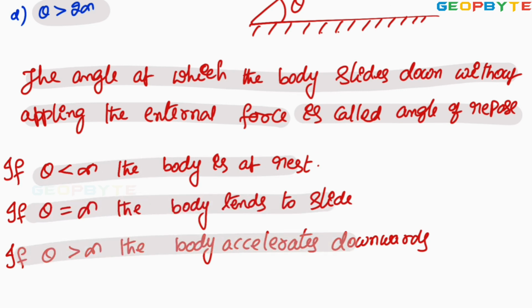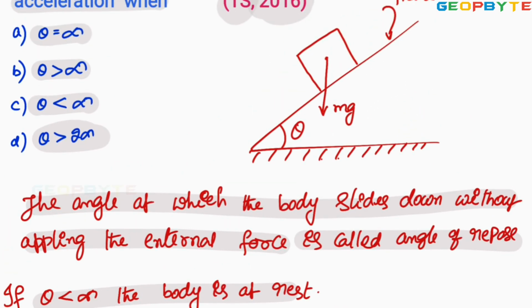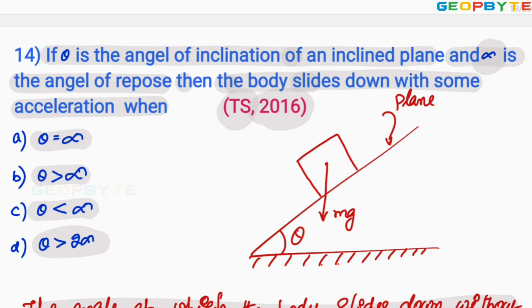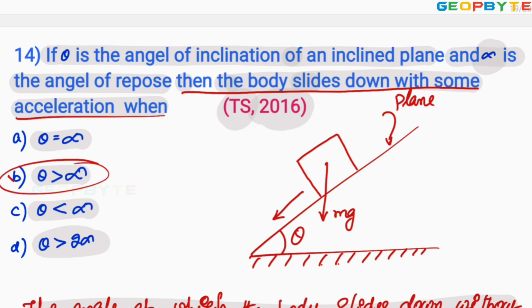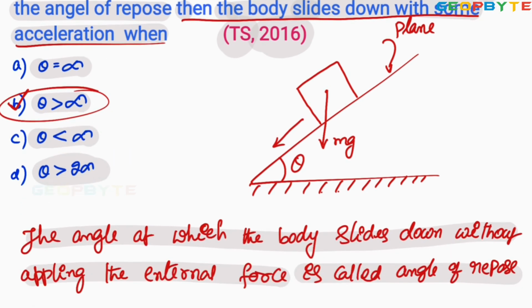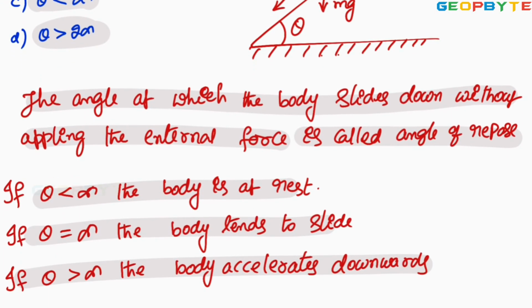Now look at the problem, what he is asking. He is asking, then the body slides down with some acceleration. The condition for sliding down the body with some acceleration is theta must be greater than alpha. Therefore, option B is absolutely correct. So what we wrote, when theta is greater than alpha, the body accelerates downwards. I hope you clearly got my point.